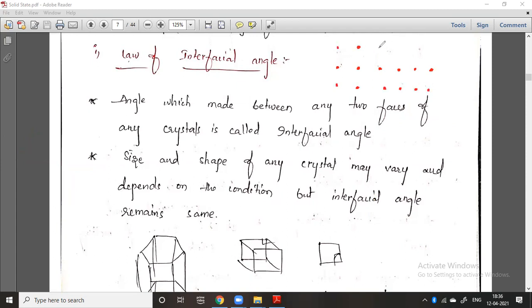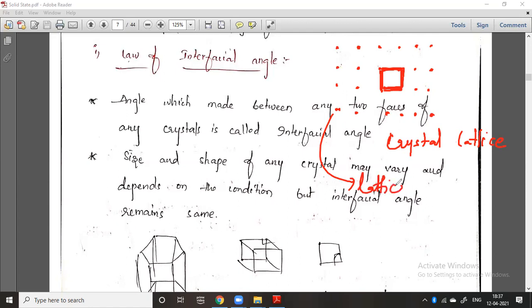So I am drawing a square here. The total structure of these points is called the crystal lattice, and these points are called lattice points.